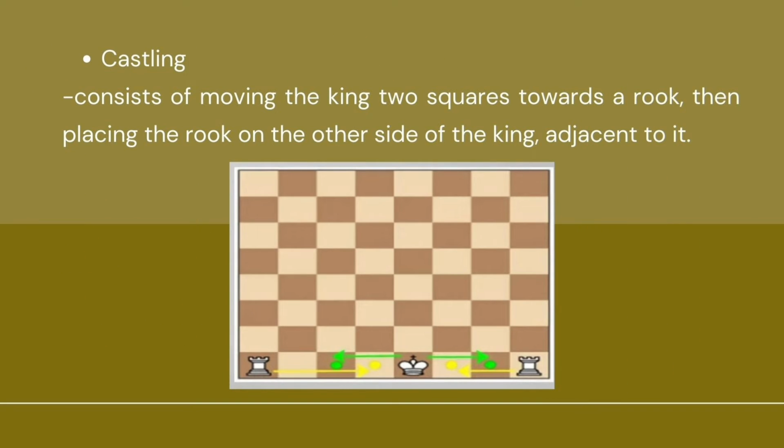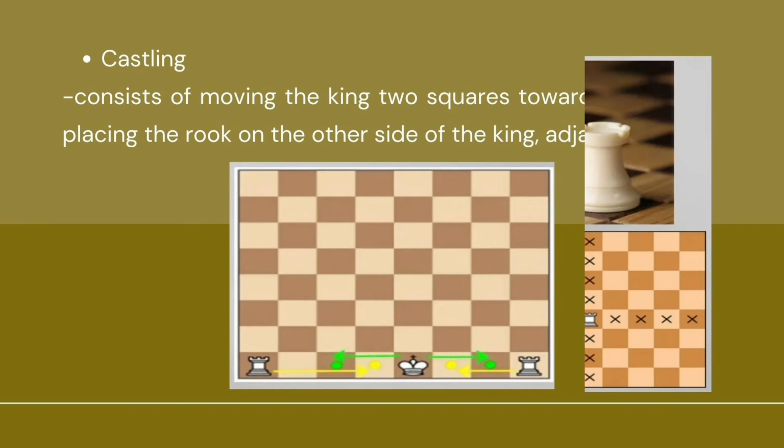Next, castling. It consists of moving the king 2 squares towards the rook, then placing the rook on the other side of the king, adjacent to it. So, like I said earlier, castling is sometimes called in rook. When we castle, we first move the king 2 squares only, towards a rook. And then, you will move the rook with the same hand you used to move the king, and put it on the side of the king adjacent to it. So, that is castling.